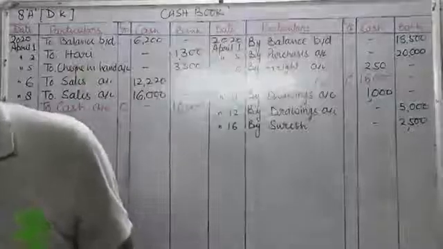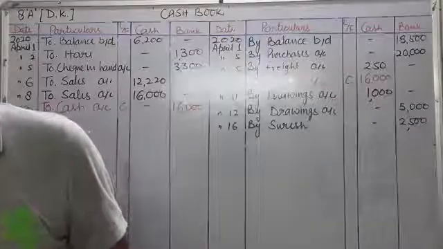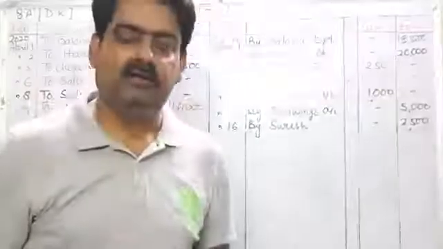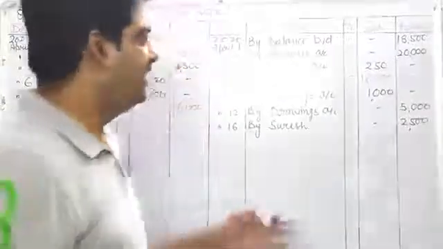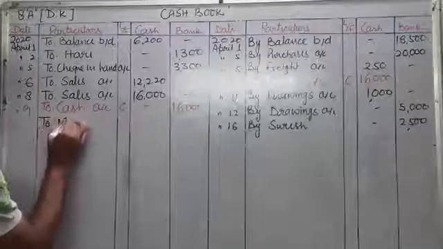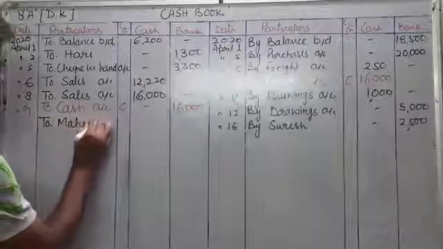Now next, on April 22, received check from Mahesh and deposited it into bank, 2,700. So bank account debit to Mahesh, and treatment will come in cash book, to Mahesh.